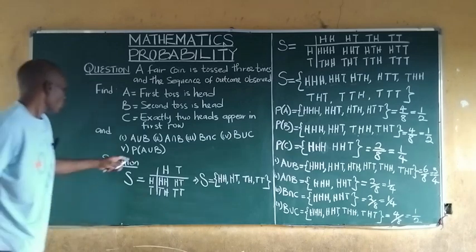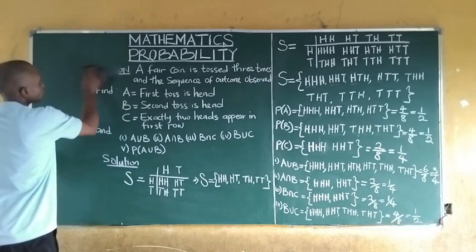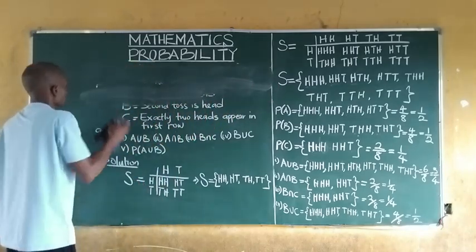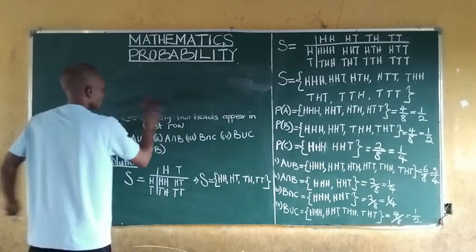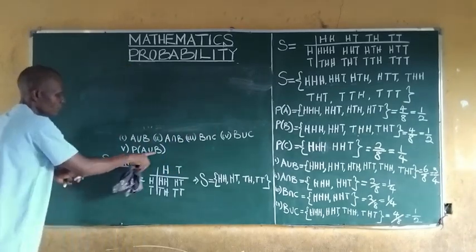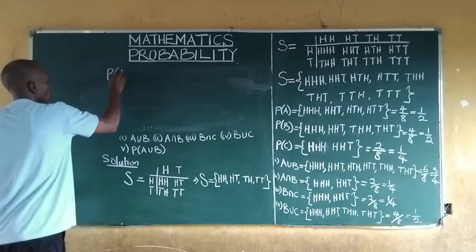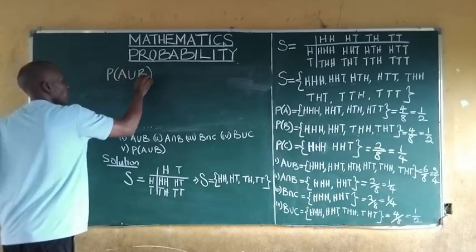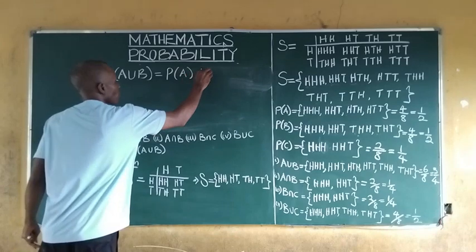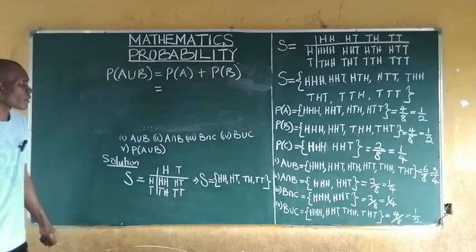We are also asked to find the probability of A union B. The probability of A union B is equal to the probability of A plus the probability of B. So what do we have as our probability of A?